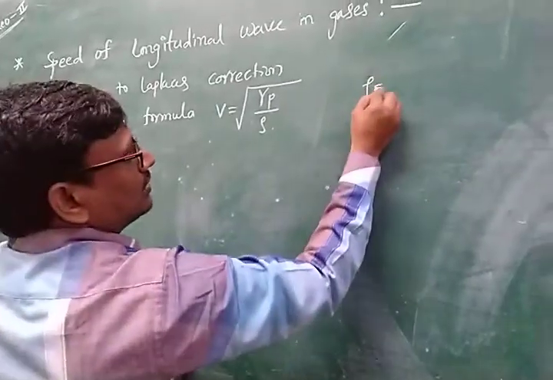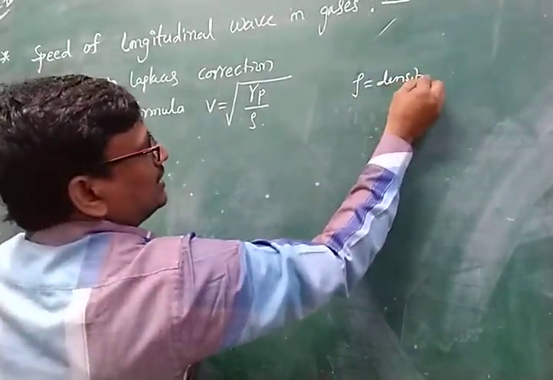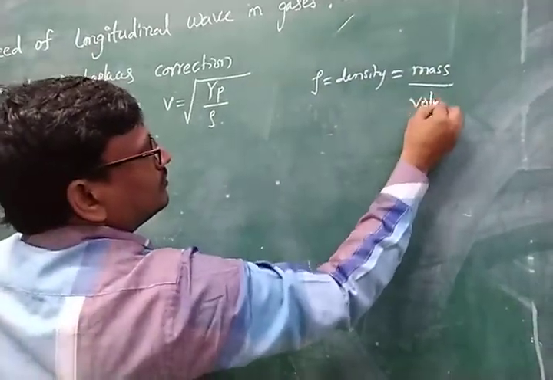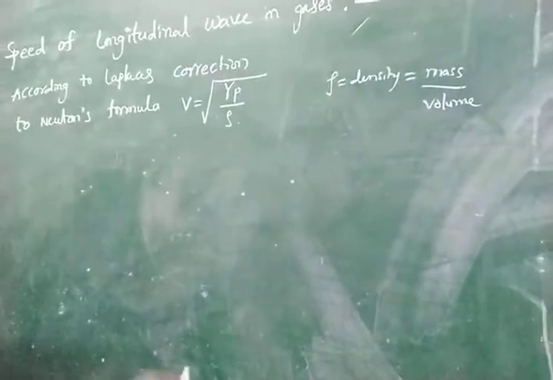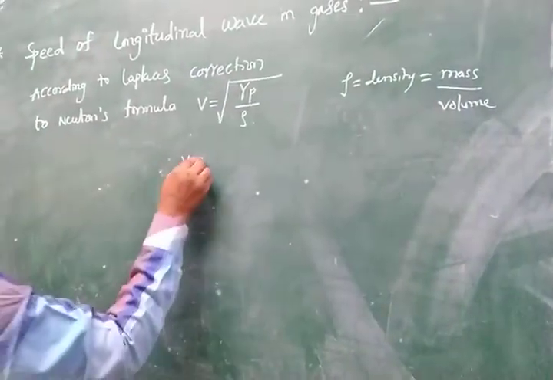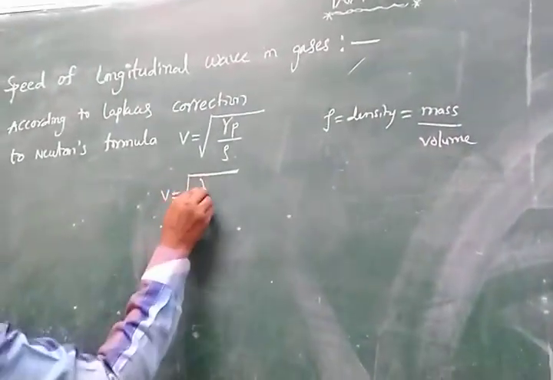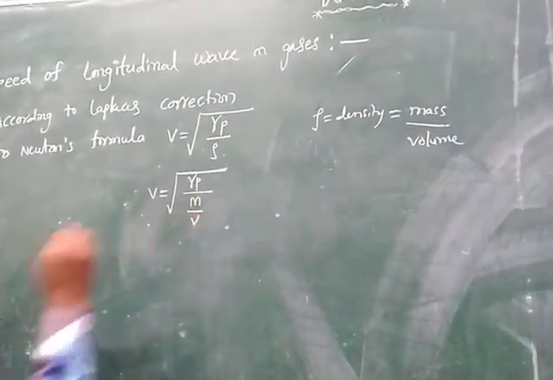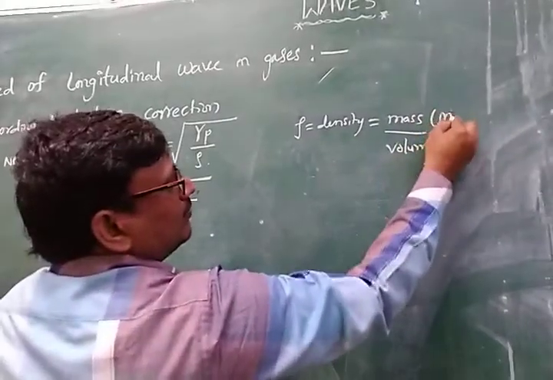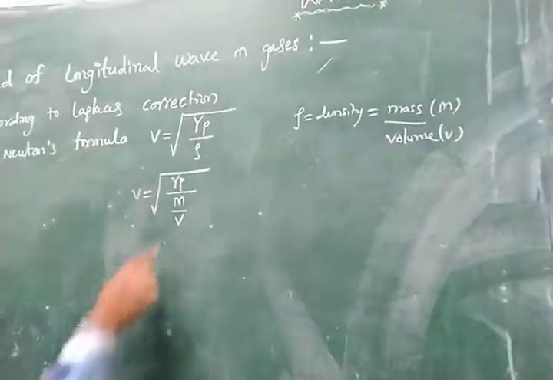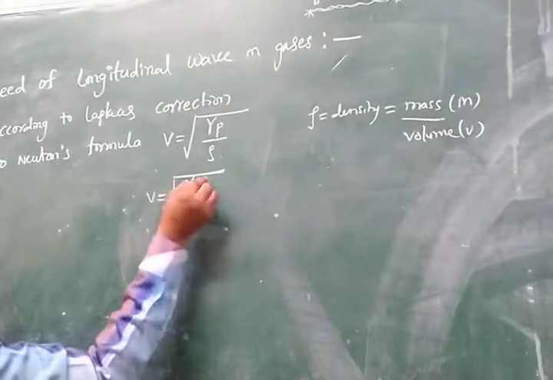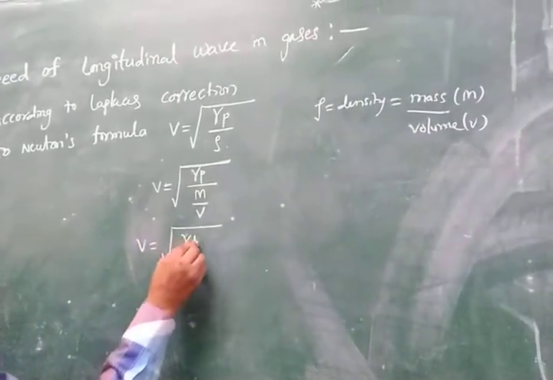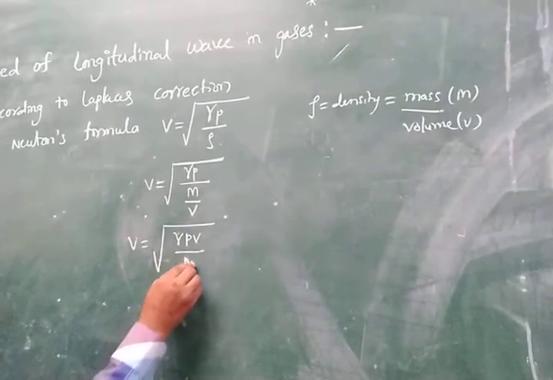Rho is the density. Density is equal to mass by volume. Now we can write the formula V is equal to under root of gamma P by mass, where density is M by V, mass M and volume V. The denominator of the denominator goes to the numerator, so V is equal to under root of gamma into PV by M.